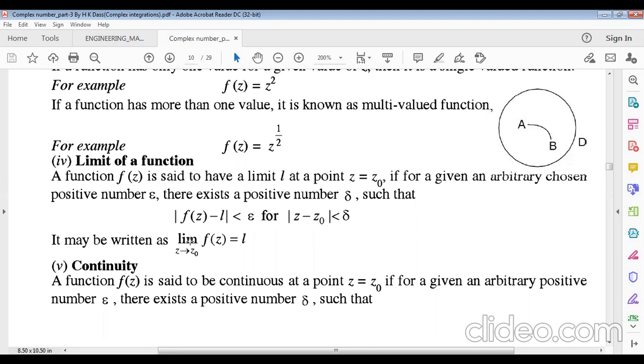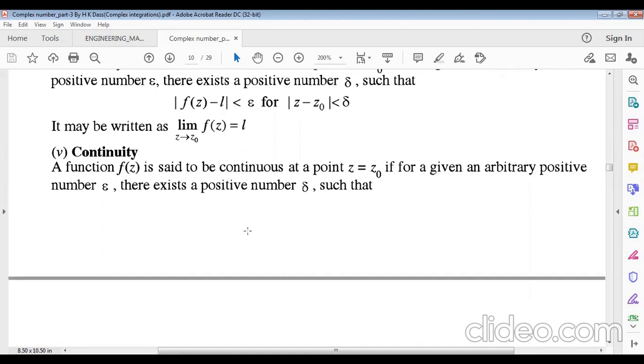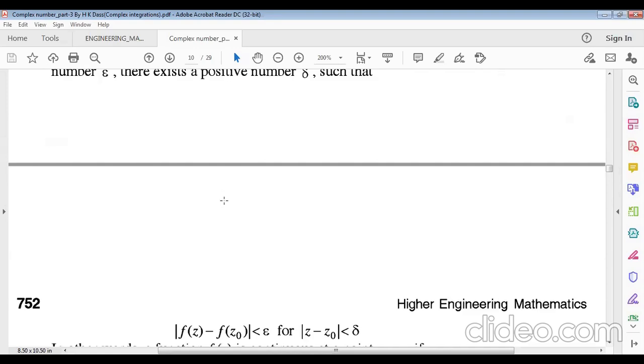So it may also be written as the limit as z tends to z naught of f of z equals L. So the functional value as z tends to z naught will be L. And this is the definition of limits we discussed in our previous class. And continuity also.